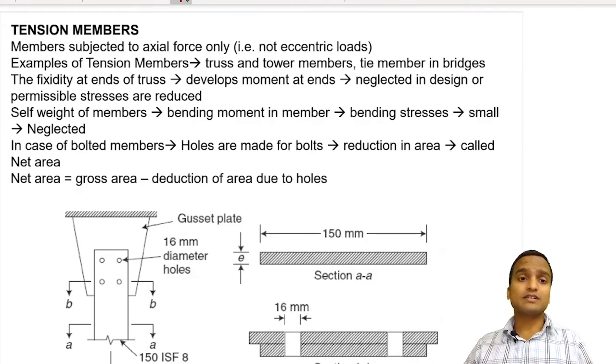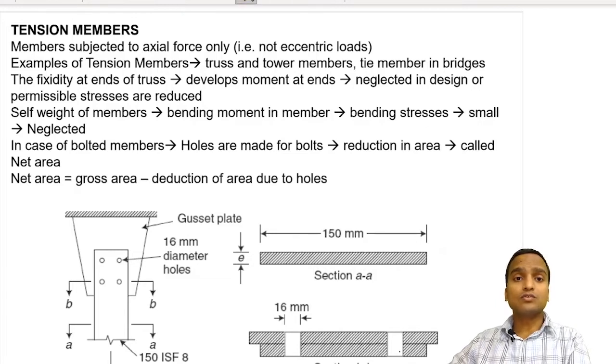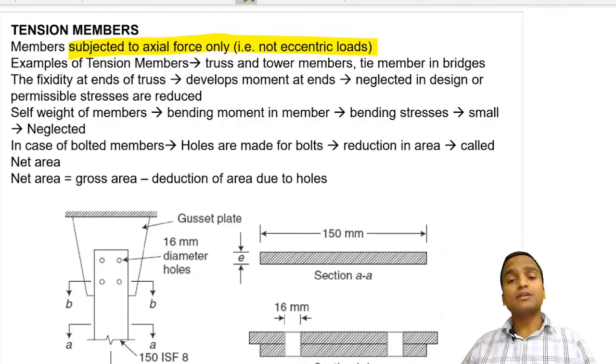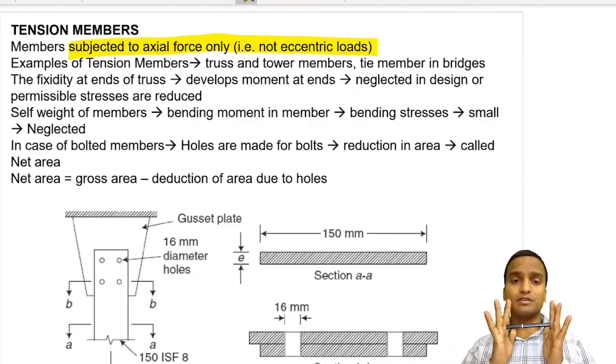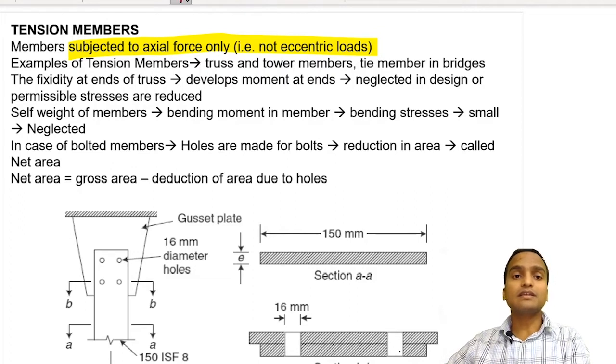As the name suggests, these are members which are subjected to axial force only and not eccentric loads, because eccentric loads lead to the development of a bending moment of magnitude P times e because of eccentricity. Axial force can be either tensile force or compressive force. Tension members are also known as ties.